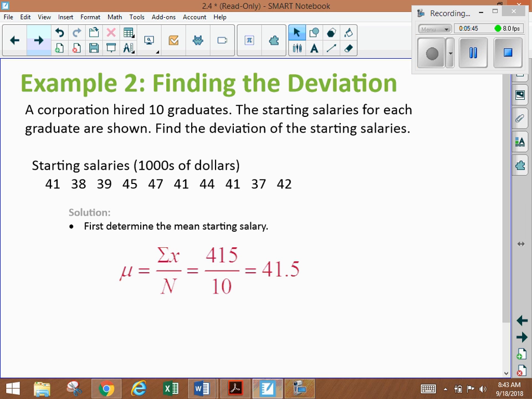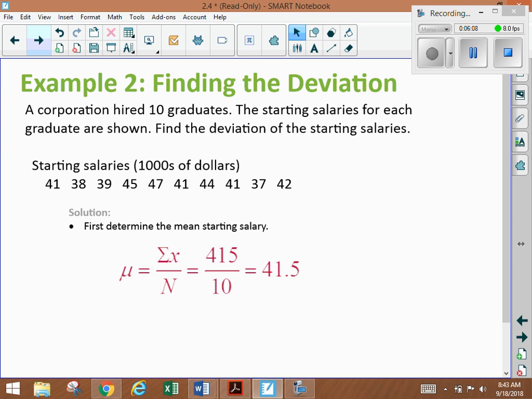Okay, so here's an example. The first part of finding the deviation. So we've got the same thing, right? The graduates with the salary. First thing, in order to find the deviation, if we're going to be subtracting the mean from each of these data points, we've got to find the mean first, right? So the first part is finding the mean.